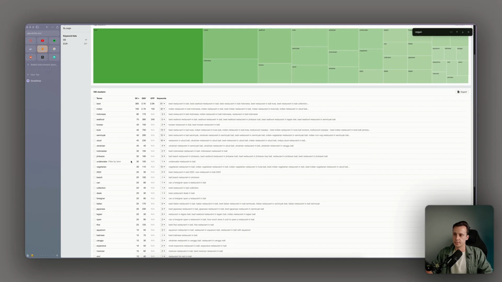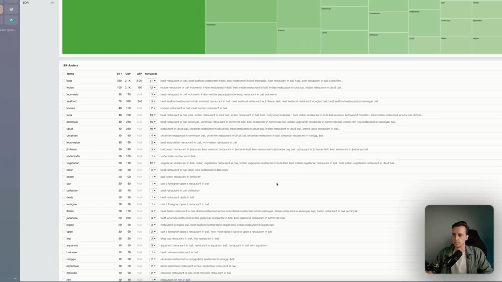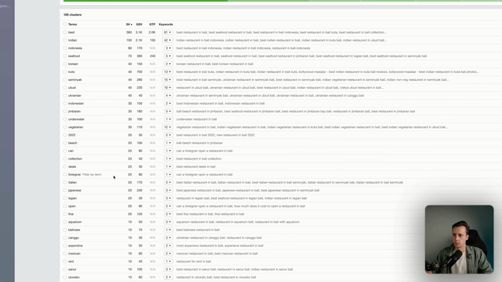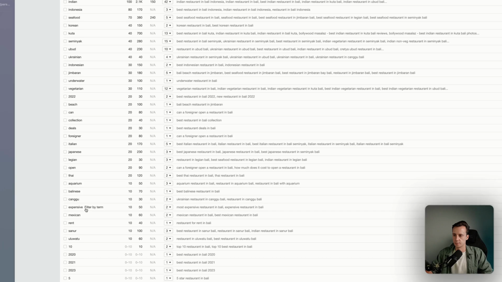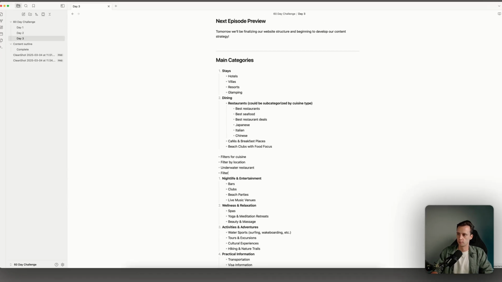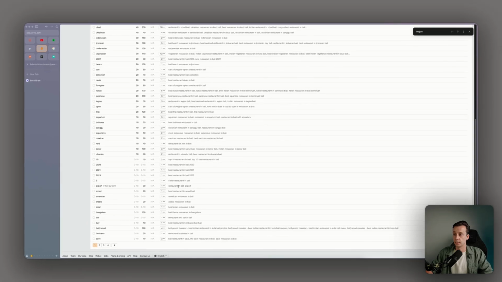Underwater, there is an underwater restaurant. We haven't visited it yet, but it can be a good one. Foreigner, open, Thai, aquarium, Balinese, expensive. So pricing. Filter on pricing. This location again. Restaurant in Bali airport.